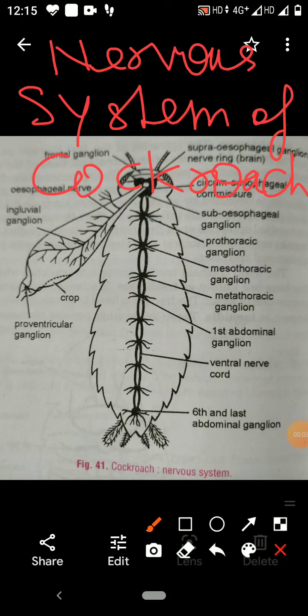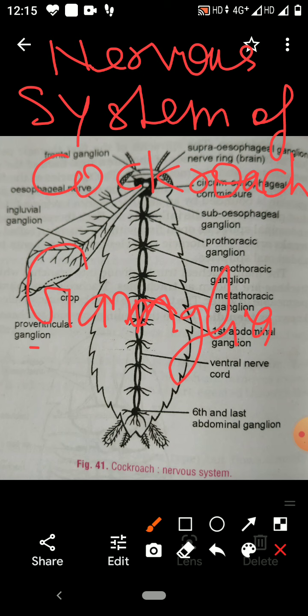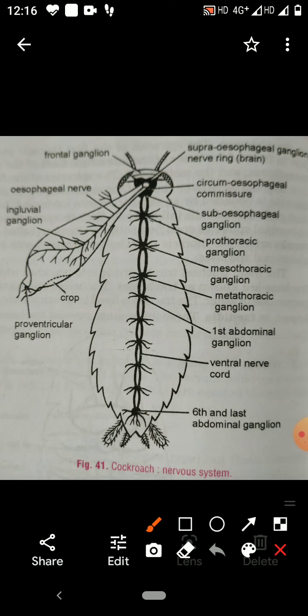I am going to explain the nervous system of cockroach. The nervous system of cockroach consists of a series of fused, segmentally arranged ganglia. So these ganglia are present in the head region, in the thorax region, and in the abdomen region. The ganglia which are present in the head region will form the brain of cockroach.